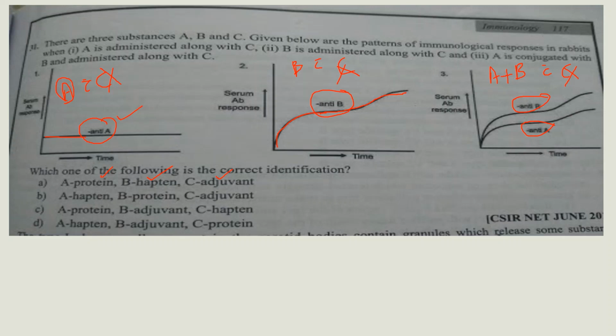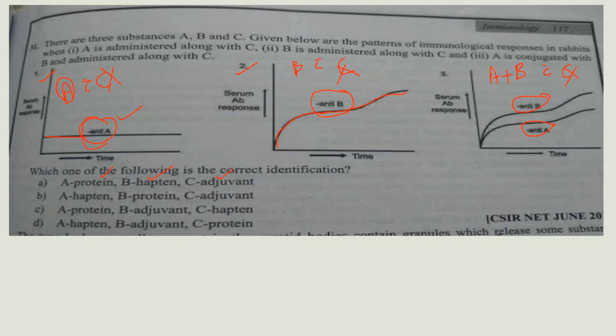In all three pictures, there is no antibody production against C. So we can say that C is an adjuvant, and from graphs 1 and 2 it is also clear that C is an adjuvant, because here A is a hapten.